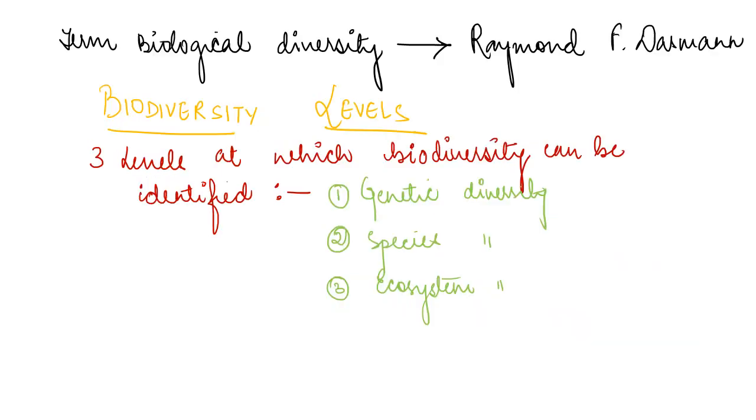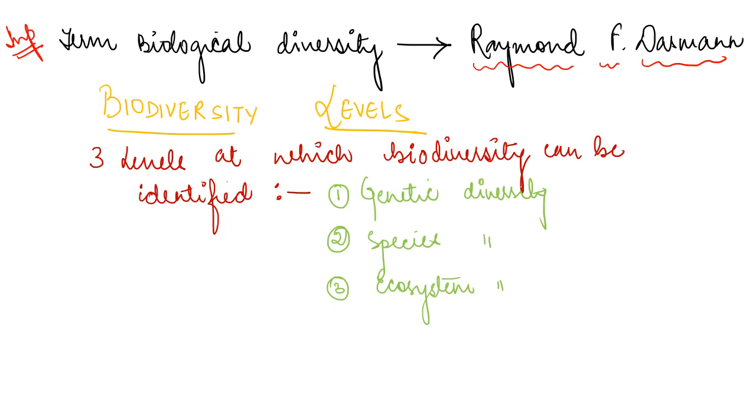So that is biodiversity. Coming to the term, biodiversity was given by Raymond F. Desmond. This question may come for 1 mark. So this is important for short-term questions, right? So the term biological diversity is given by Raymond F. Desmond, right?